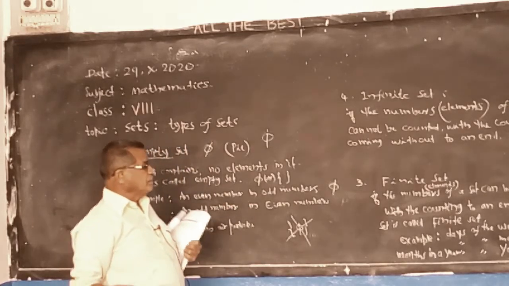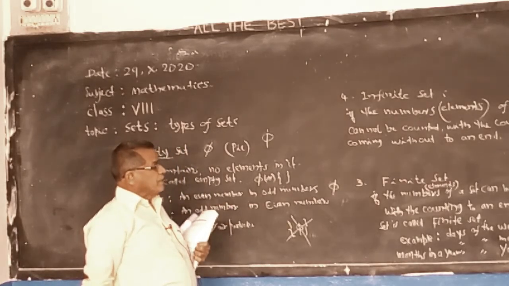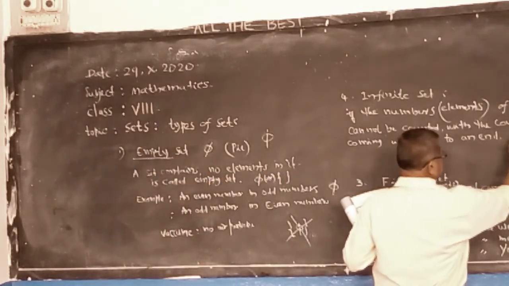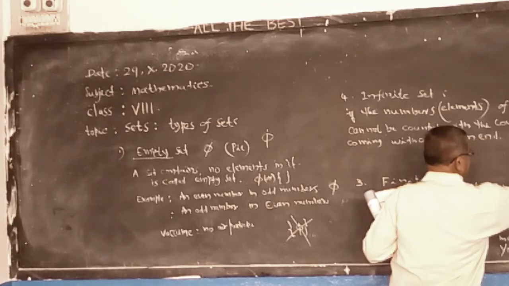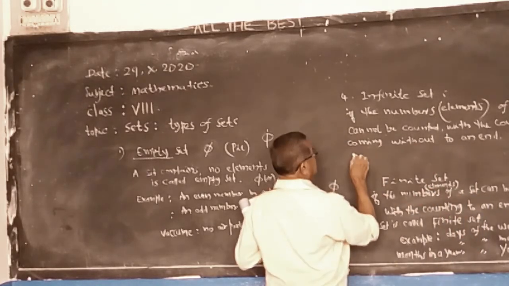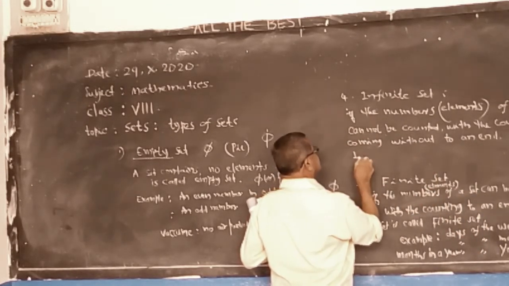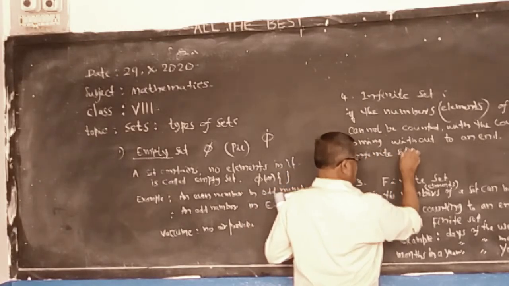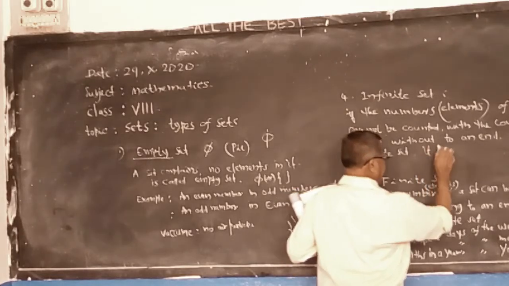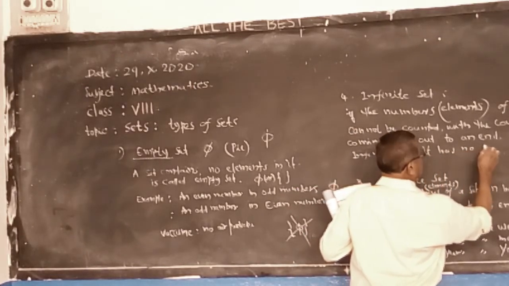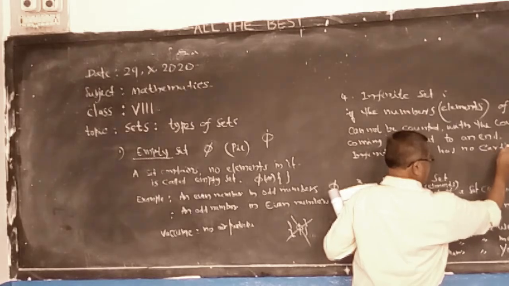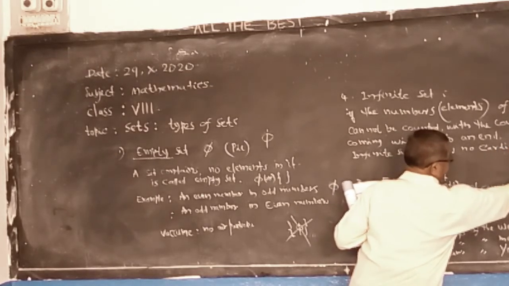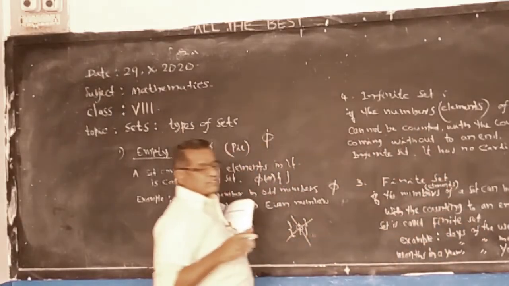The counting coming without an end is called an infinite set. It has no cardinal number.